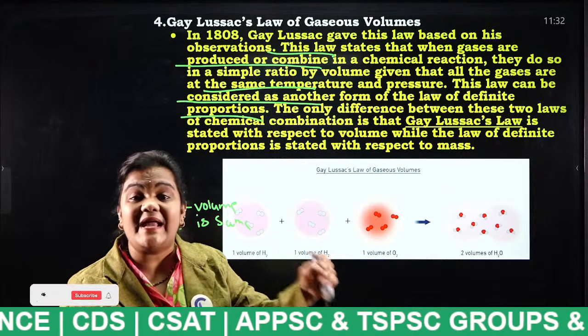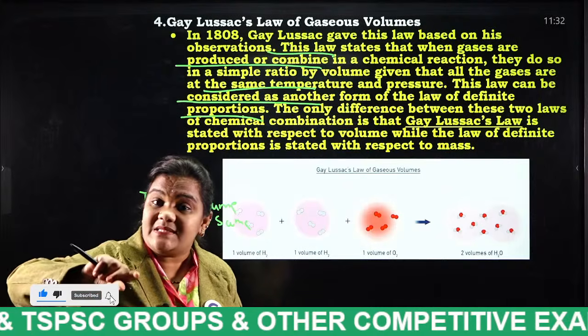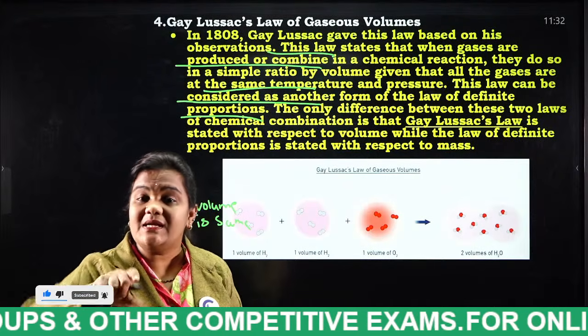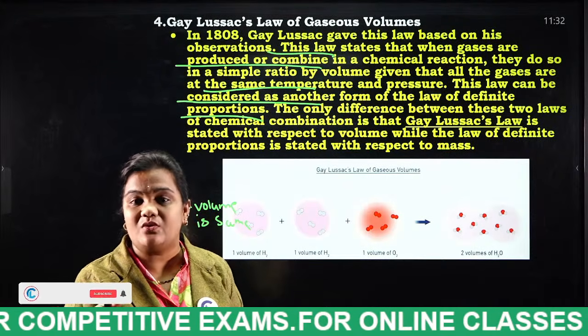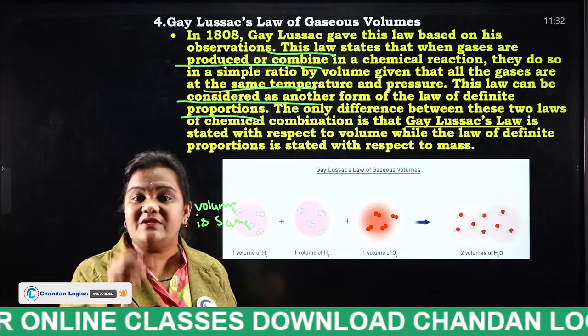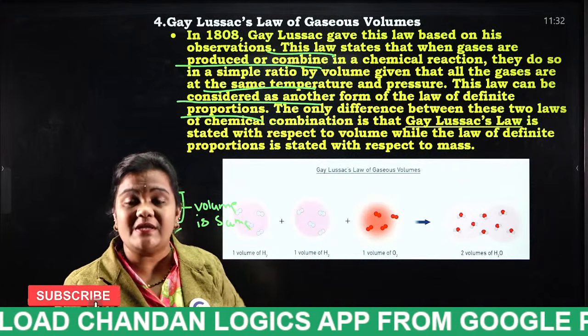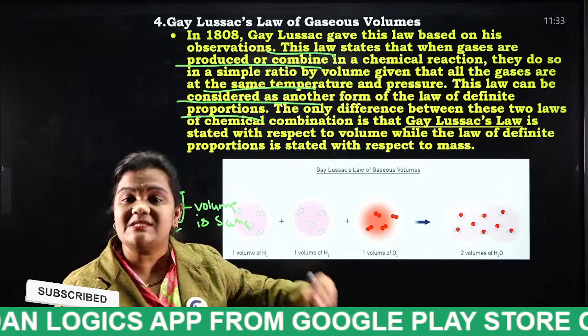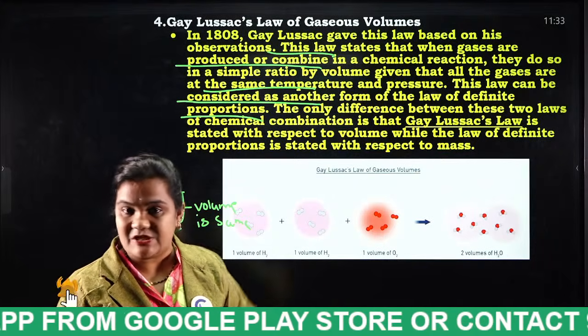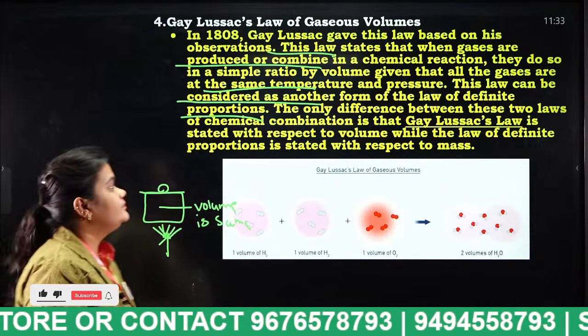Gay-Lussac's law. The perfect example is a pressure cooker. If we increase the temperature of the pressure cooker, the pressure builds until the whistle moves upwards and the pressure is released. Okay, done.